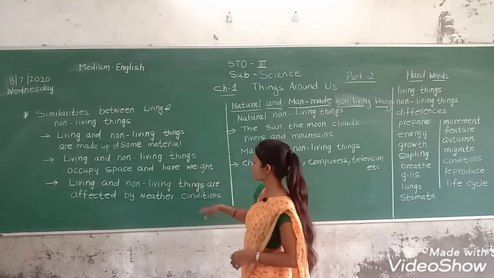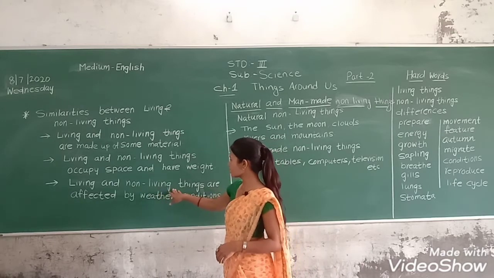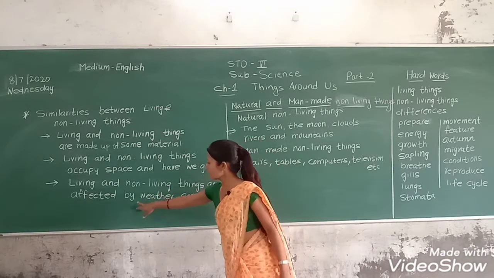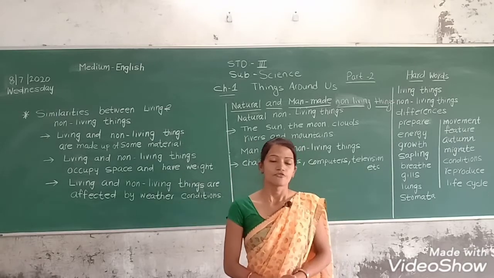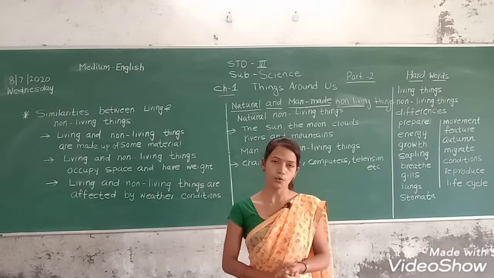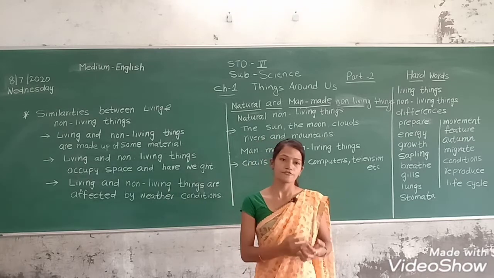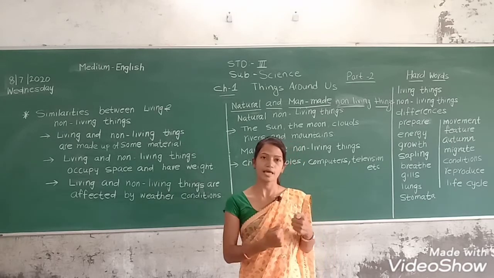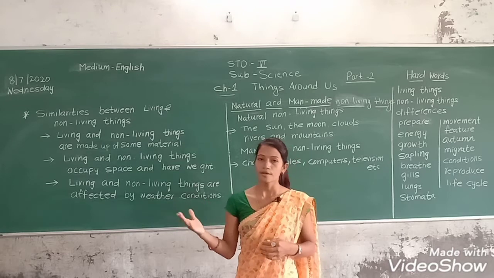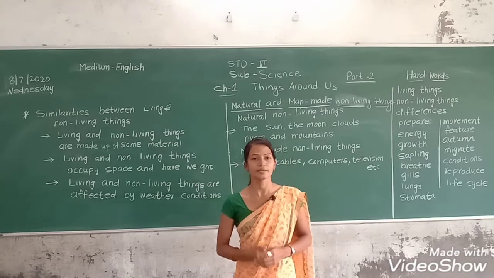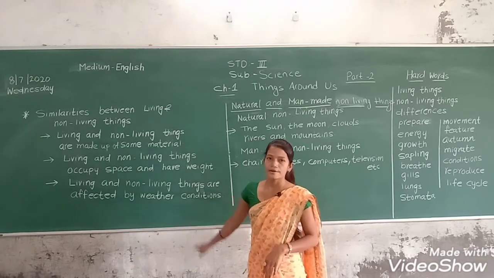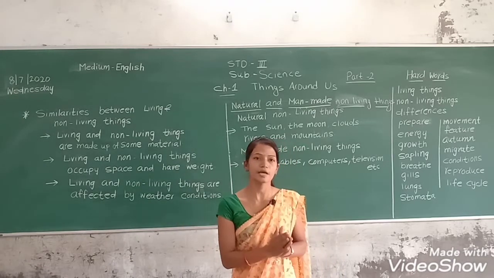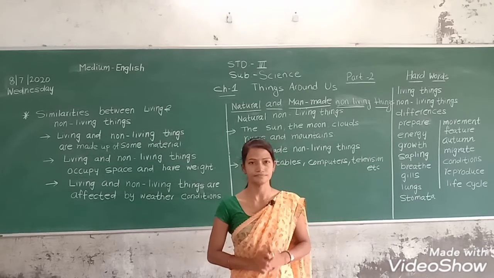Now the next point is, living things and non-living things are affected by weather conditions. For example, heat, cold and rain affect our skin, as well as non-living things like wood and metal are also affected by these weather conditions. In this way, living and non-living things are similar to each other.